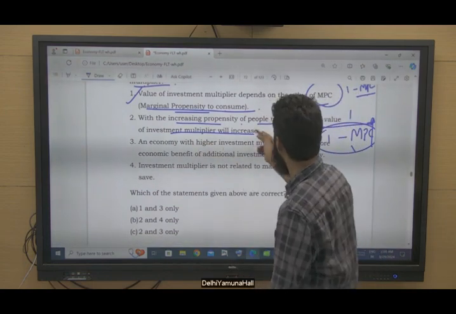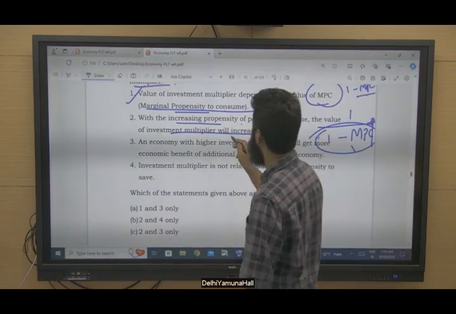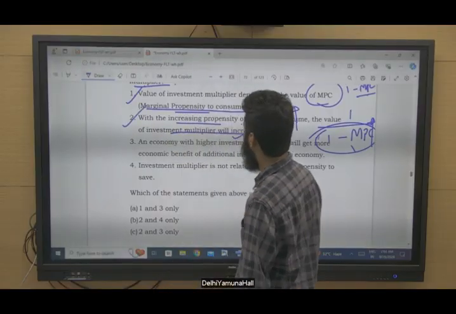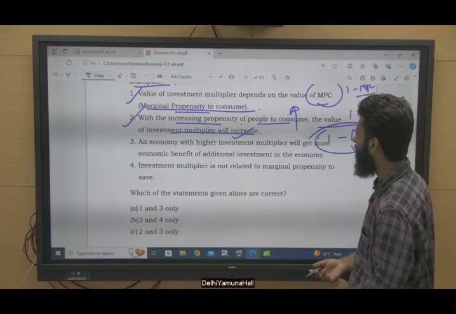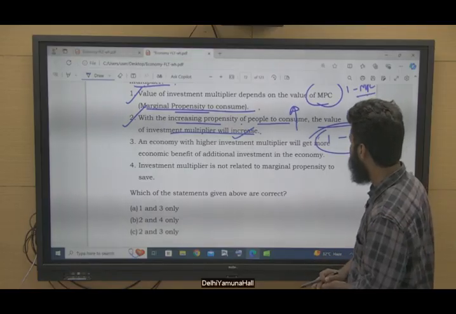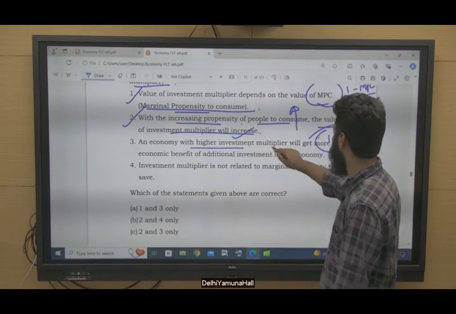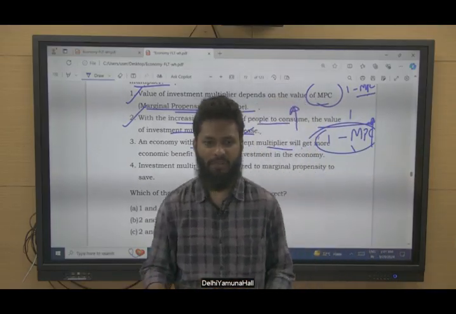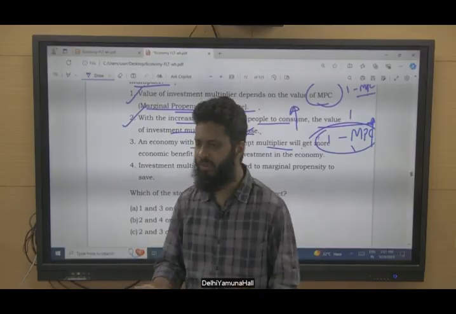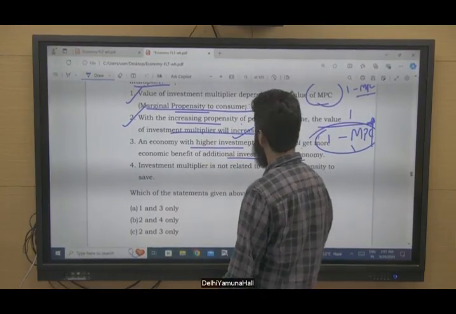So with increasing propensity of people to consume, the value of investment multiplier will increase. True. An economy with higher investment multiplier will get more economic benefit of additional investment in the economy. Suppose an investment is taking place and a higher investment multiplier is there, so the economy will benefit out of this additional investment.